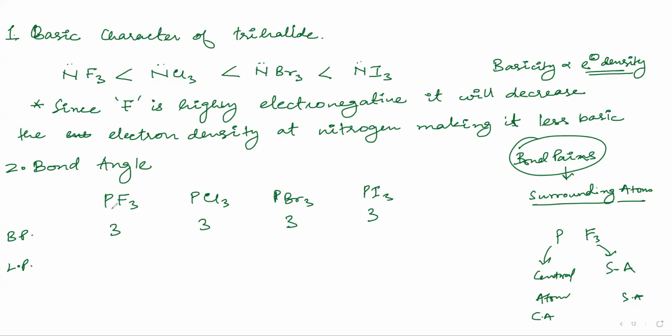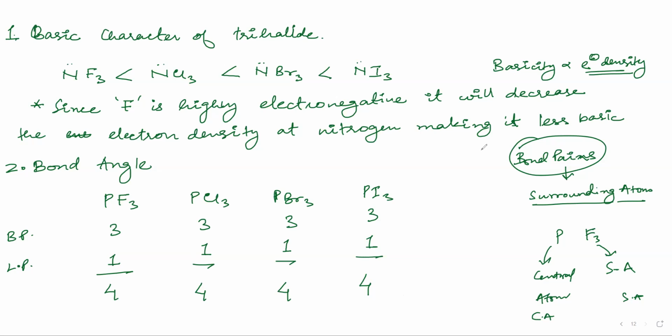Can you tell me the lone pairs in PF3? In phosphorus, the lone pairs. 1. Yeah, very good. In PCl3? 1. In PBr3, it is 1, and PI3 is also 1. So all of them we got as 4. Now this is the first step for comparing the bond angle.